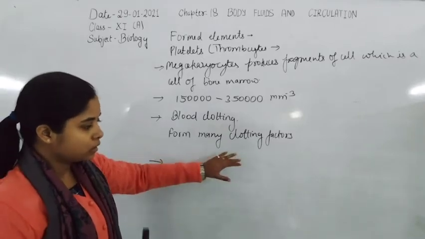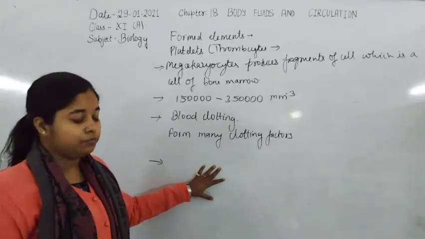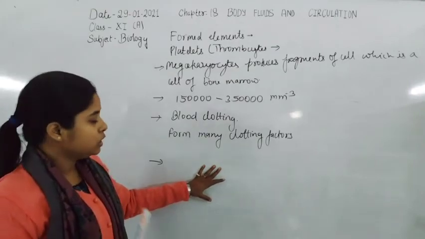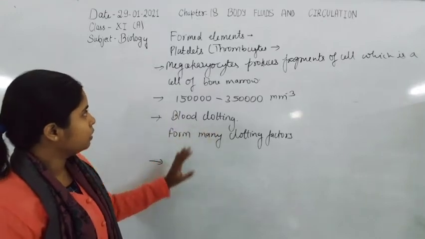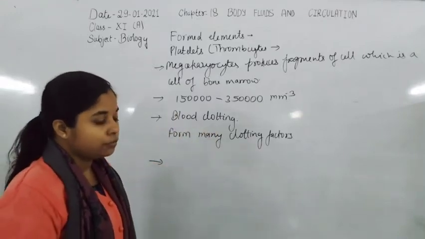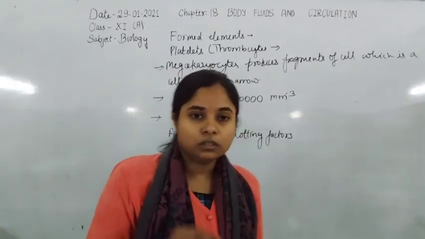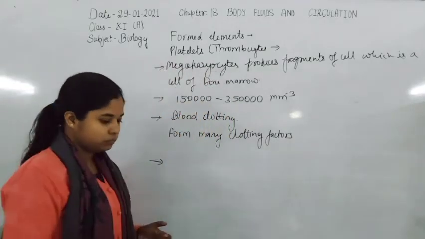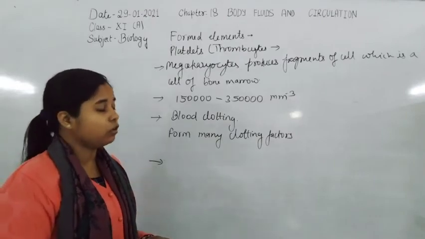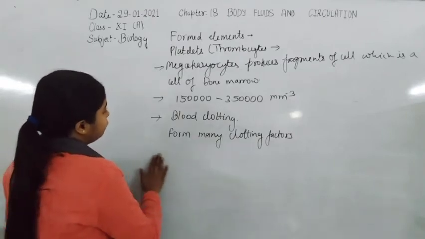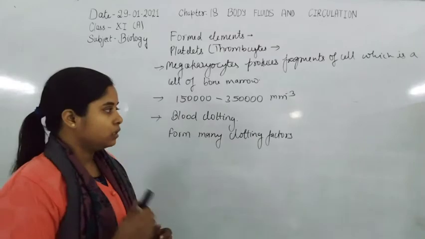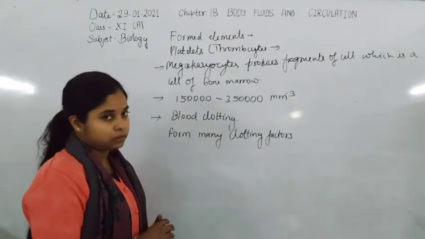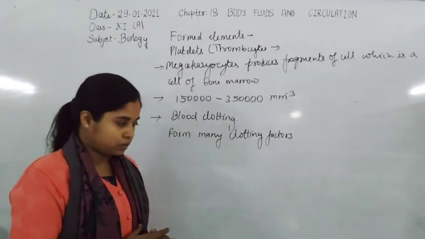Also, a cascade of reactions responsible for the clotting of blood will be initiated, because platelets form the different factors that initiate the cascade of blood clotting. So the main function of the platelets is clotting of blood, because they form and release the clotting factors.